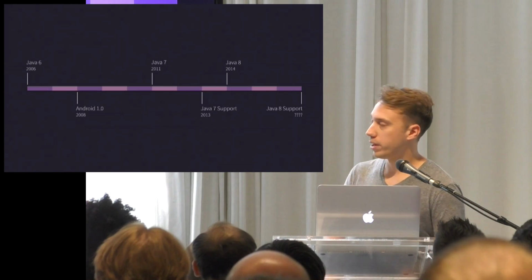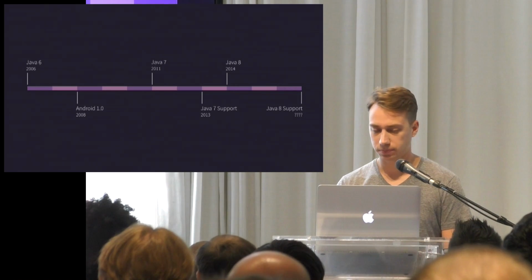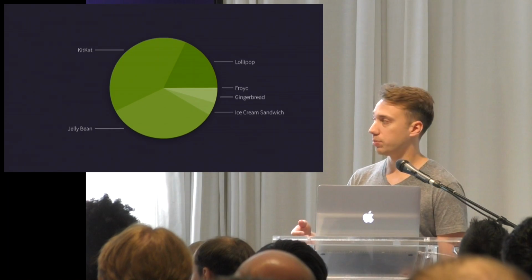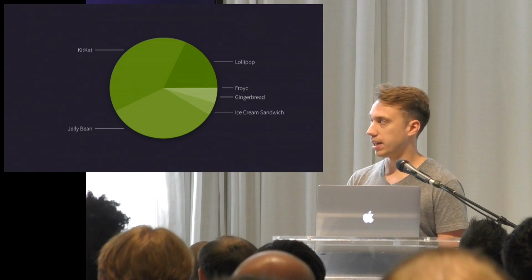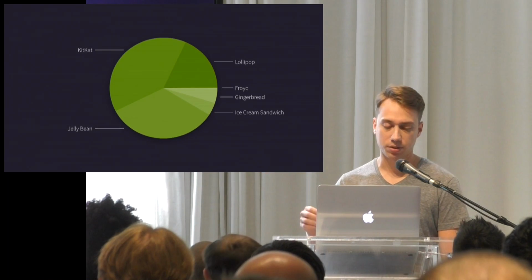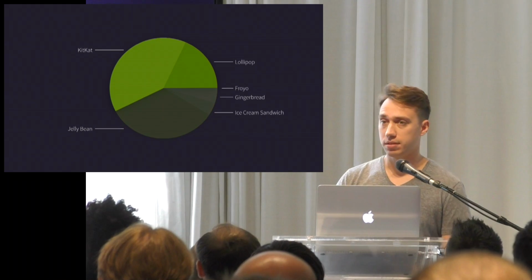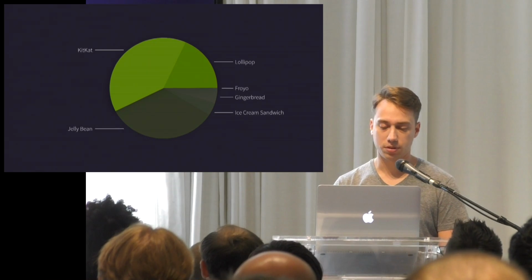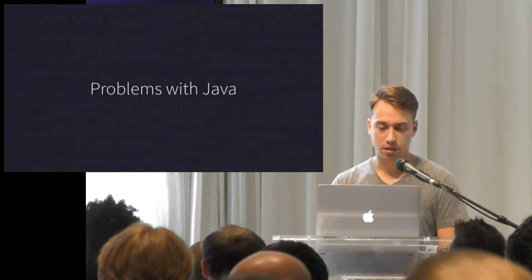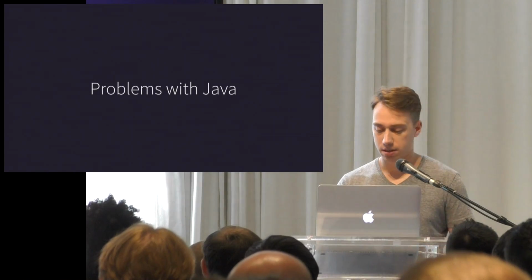So when do you think we'll get Java 8? It might be a while if we do get it at all. Even then, if we do get Java 8 support in the next couple of years, it's going to be a while before everyone can adopt it. So this is the breakdown of Android right now, and Java 7 is only supported for API 19 and up. So this is your user base for Java 7 apps, which is just over half. It's not great.